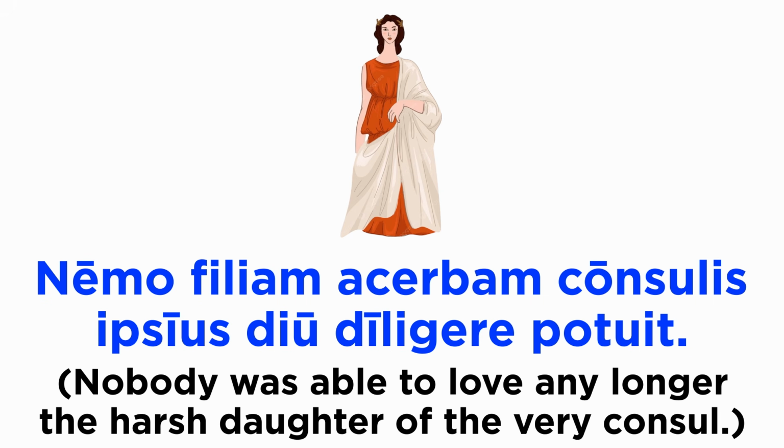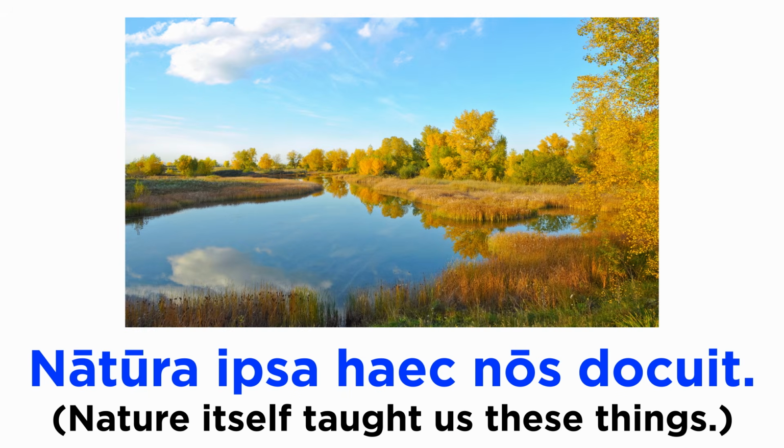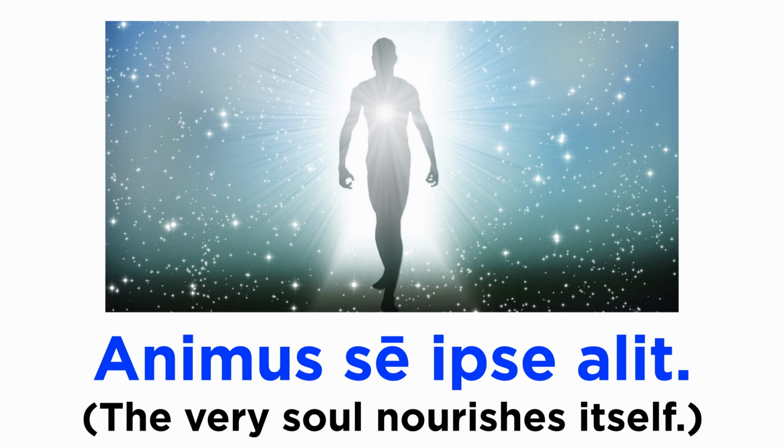Now we can see ipse in some sentences. Nemo filiam acerbam consulis ipsius diu diligere potuit. Here, ipsius describes consul. Natura ipsa haec nos docuit. Here, ipsa describes the subject, natura. Animus se ipse alit. Here, ipse describes the subject, animus.